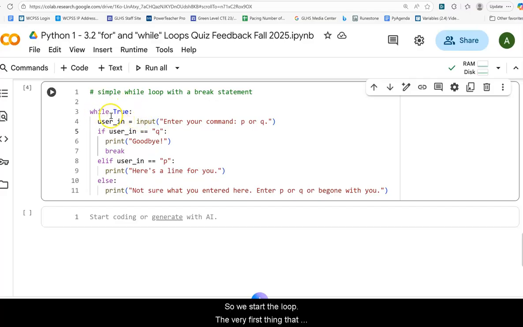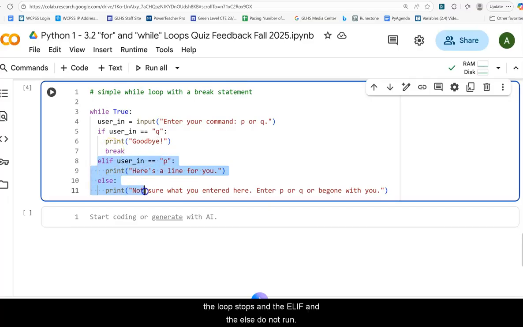So we start the loop. The very first thing that happens is we have some user input, and we ask the user to enter a command, P or Q. P is for print, Q is for quit, and then we put some conditionals in. If the user input is Q, then we're going to print goodbye and then break. And as soon as that break hits, the loop stops, and the elif and the else do not run.